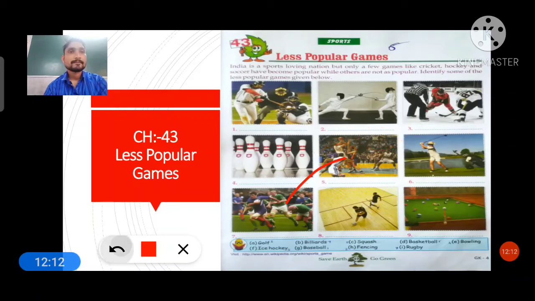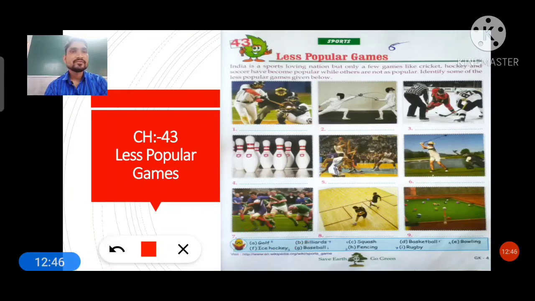Okay, so remember this thing and it will be thrown inside the basket. Okay, now question number 6. Here one stick is there and there is one small white ball, you have to hit it, and there is one hole inside. If the ball goes in, then you will get the point. So the answer of this question, from the help box you have to choose golf. It is known as golf, option A you have to choose.